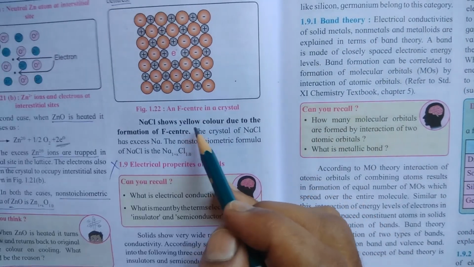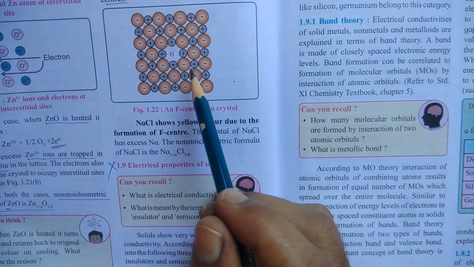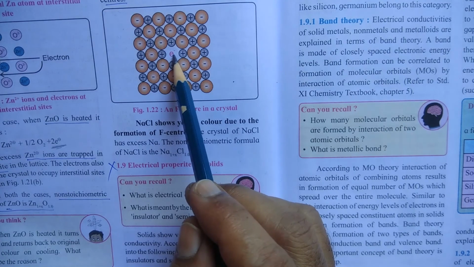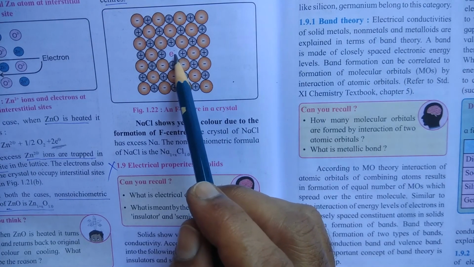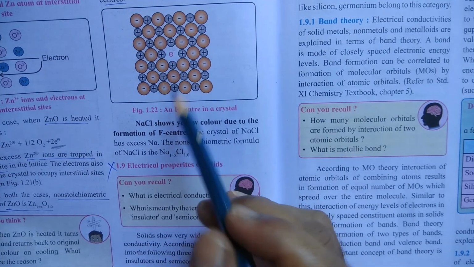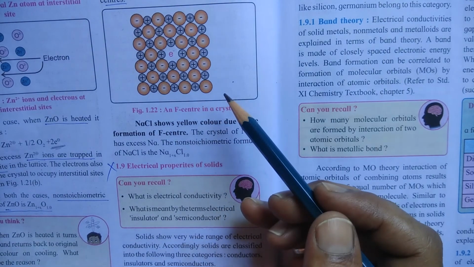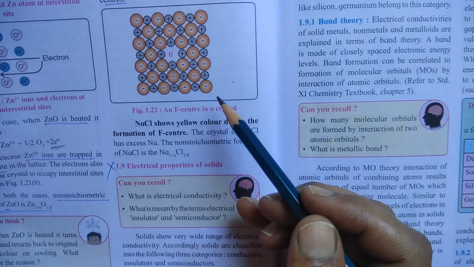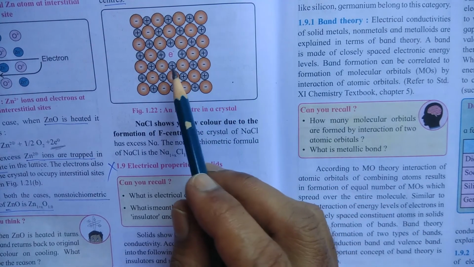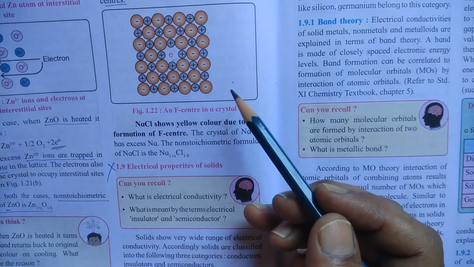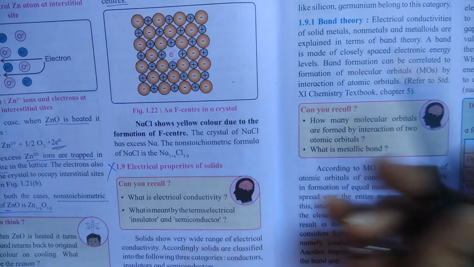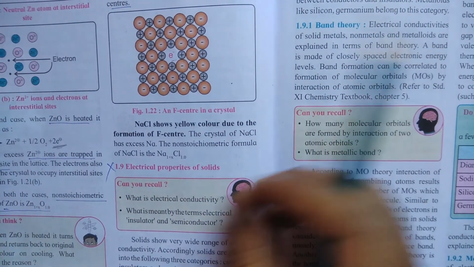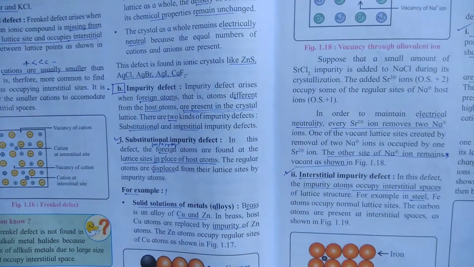The electron occupies the position of the anion in the lattice site, and because of this the defect imparts color to colorless crystals. This is called the F center or colored center. So this is the second type of metal excess defect.